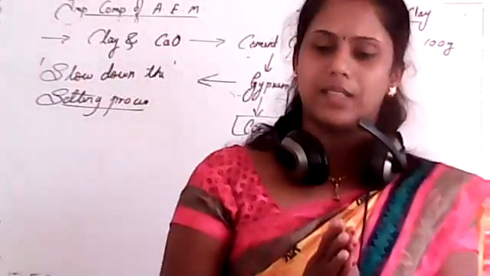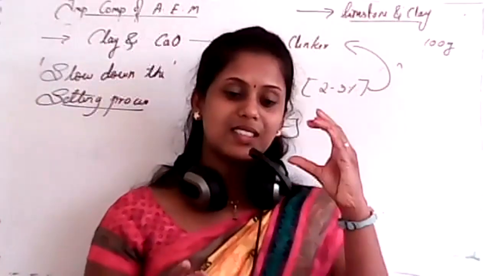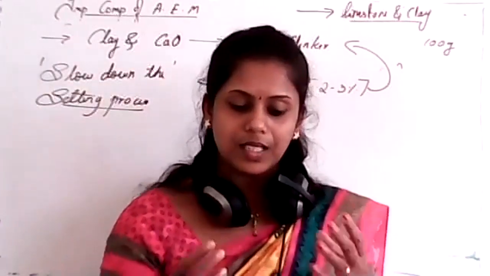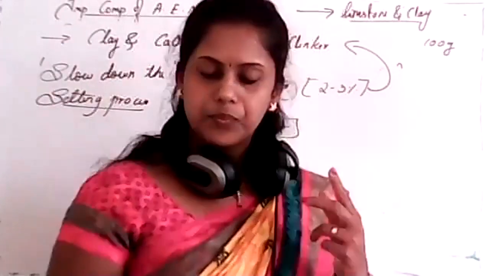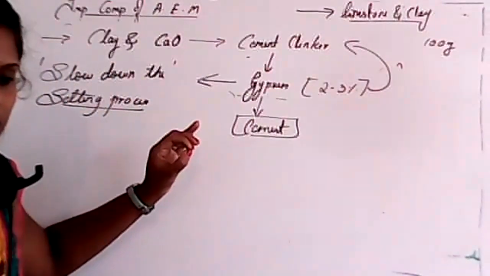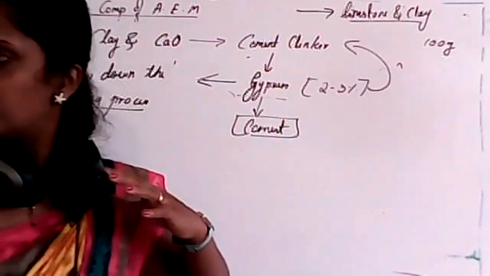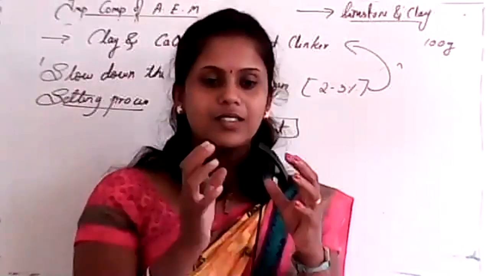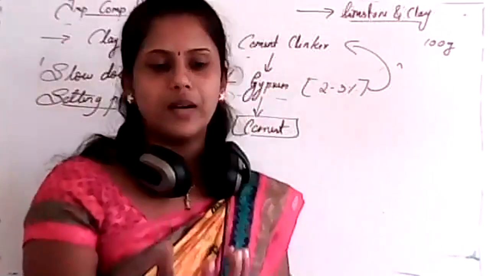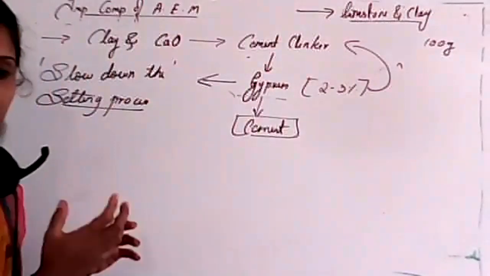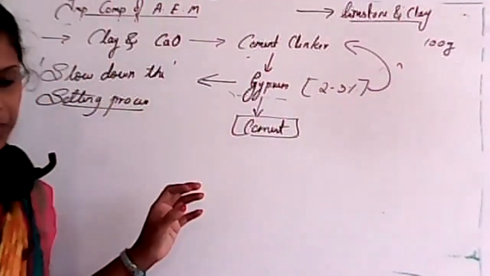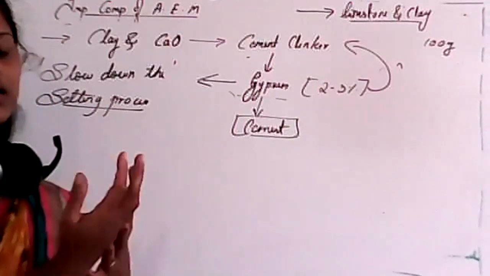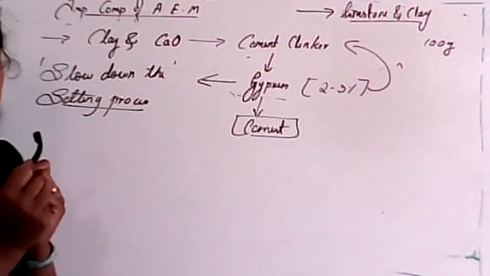How can cement be set? Clear, student? Whenever cement is treated with water, what happens? It will start to dry out. Clear? What happens whenever cement reacts with water? It gives a hard mass. So after that, we add some amount of gypsum, isn't it? Due to hydration of the molecule, it gives a hard composed thing.